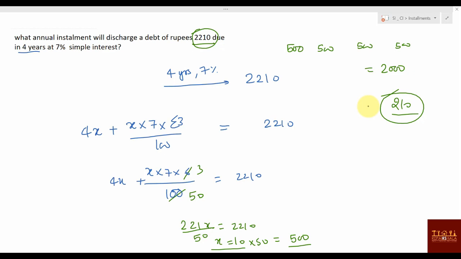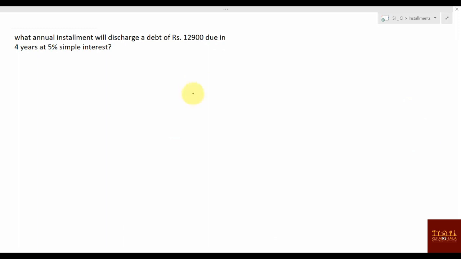They might ask, what is the interest on installment? That is what that interest is, 210 rupees. Clear? Don't worry, we'll solve some 5-6 questions based on this, so that you don't have any confusion in your brain. Okay, check this one.